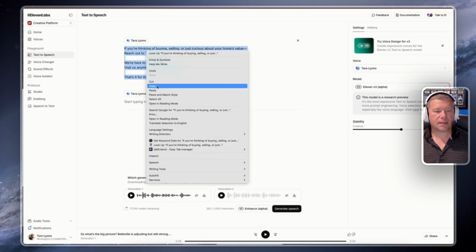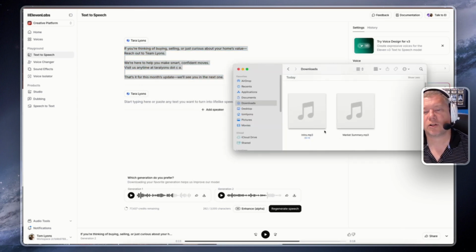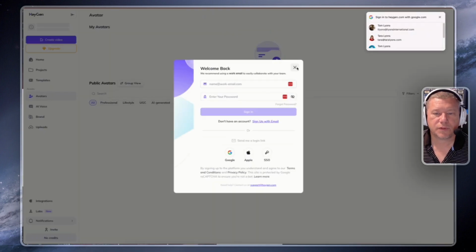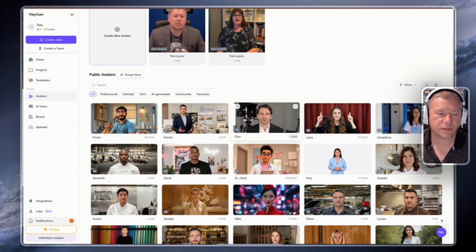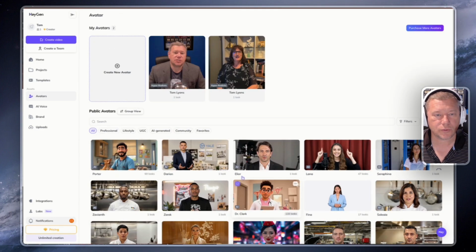So let's copy that in, or that's already copied in. Let's generate that speech. So now we have all our audio clips. So we need to move over to HeyGen. So let's move here. Welcome back. Sign in with Google. And so you have lots of choices. You can choose an avatar already, but we want to actually do one of Tara.